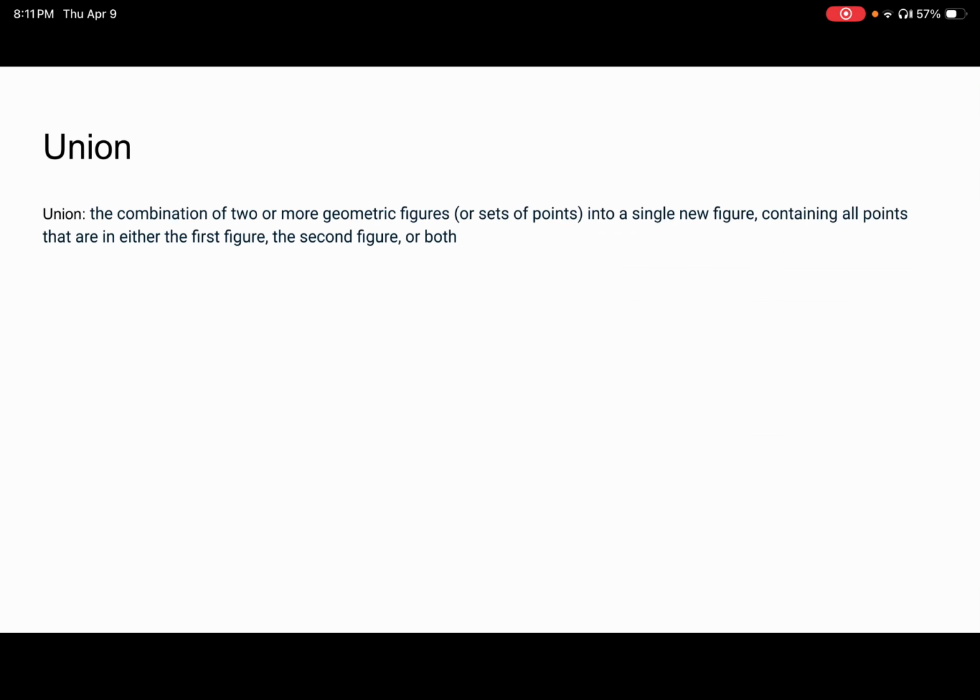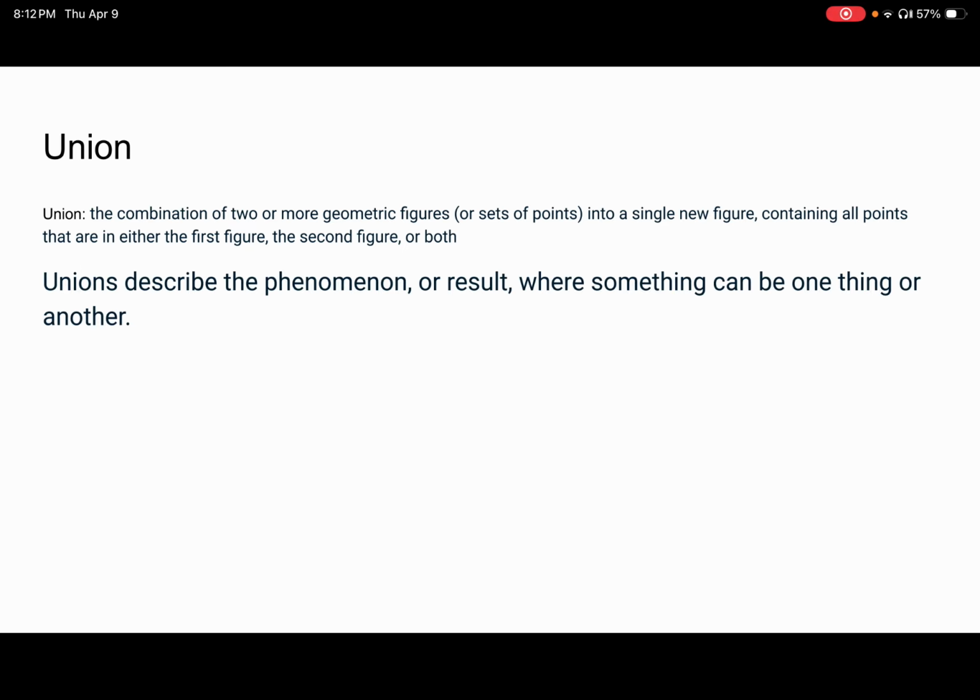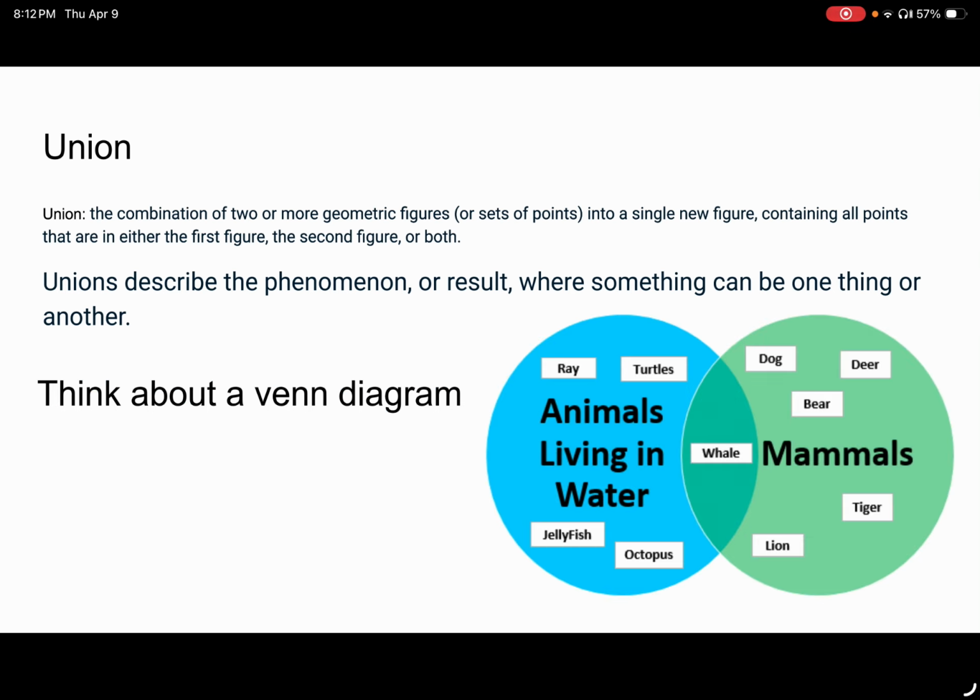So, let's move on. A union is a combination of two or more geometric figures or sets of points into a single new figure containing all points that are either in the first figure, the second figure, or both. Unions describe the phenomenon or result where something can be one thing or another. Think about the entirety of the Venn diagram. You select an animal at random.